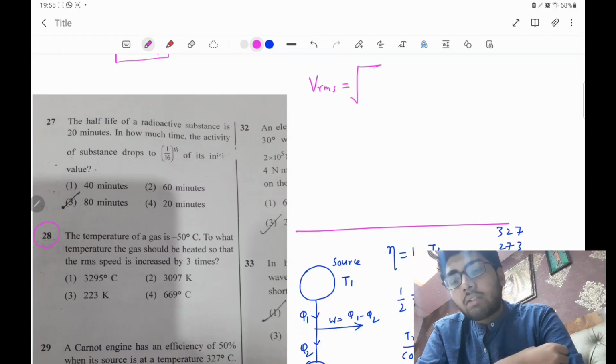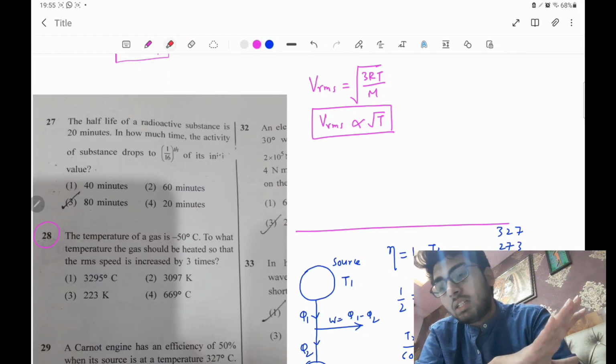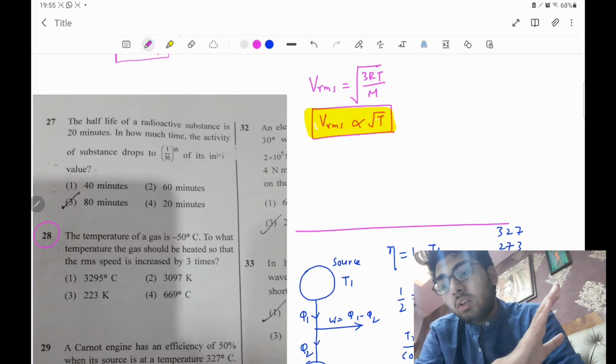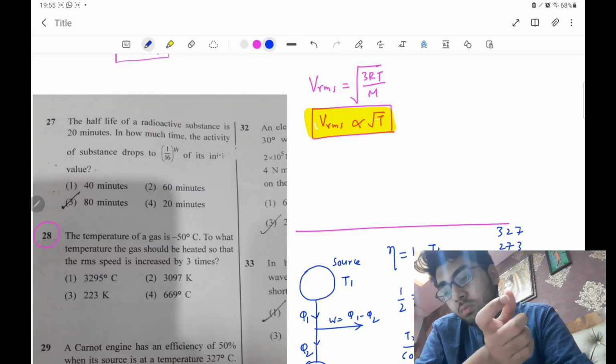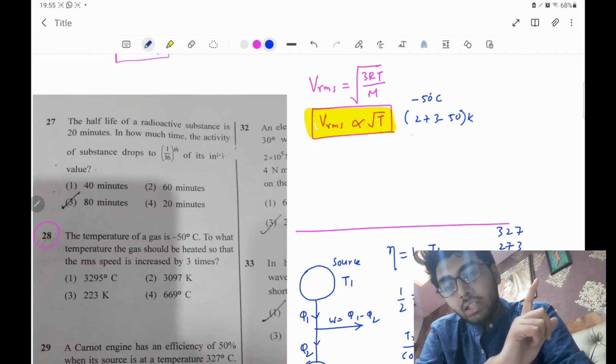Now you tell me, how do we actually calculate the RMS speed? RMS speed is root over 3RT by M, isn't it? So clearly the V_rms is directly proportional to the root over of temperature, obviously the Kelvin temperature. I am taking two conditions. One is minus 50 degrees Celsius, that means 273 minus 50 Kelvin, and that is coming out to be 223 Kelvin.